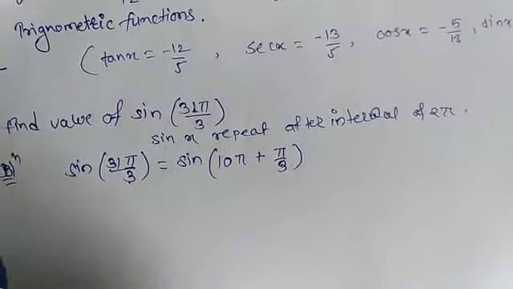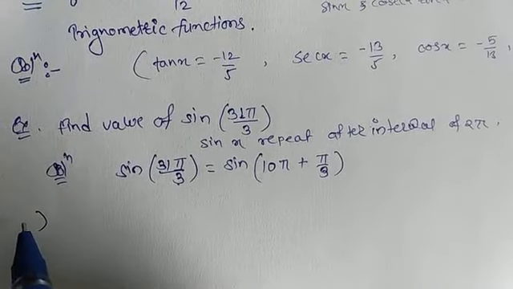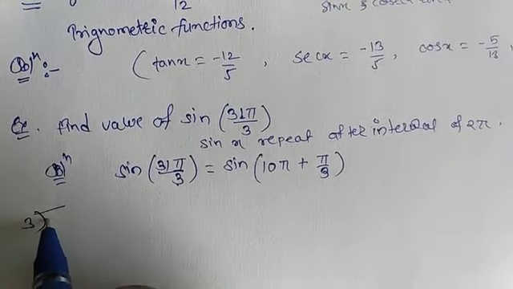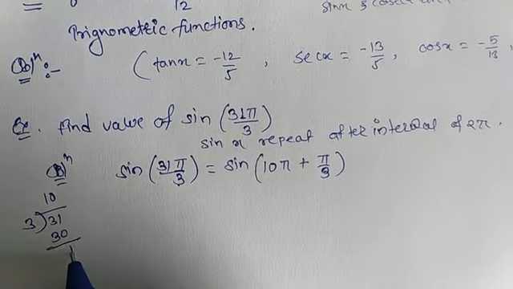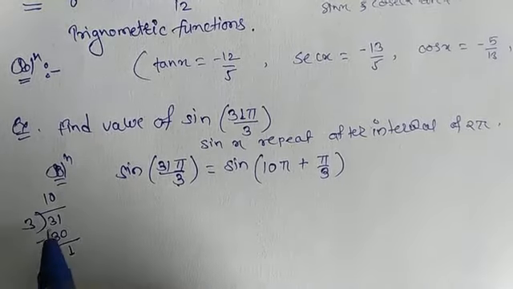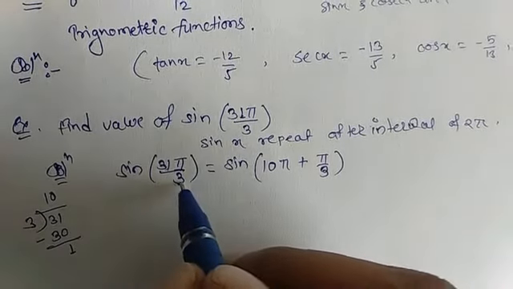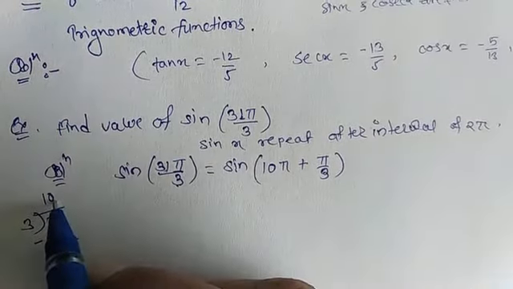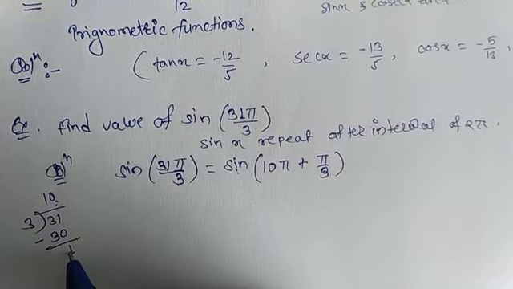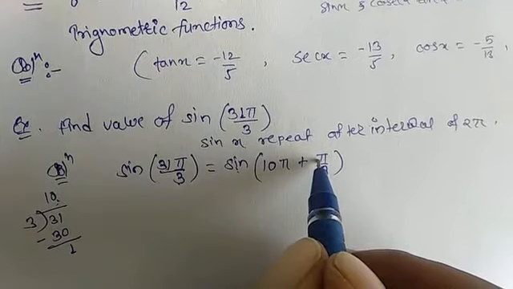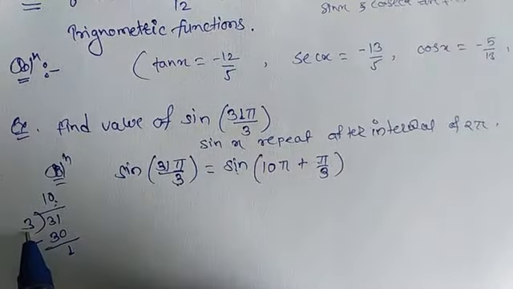Here I will show you how to write it. Here it is 3 divided into 31, so its remainder is 1. So we write sine of 31 pi upon 3 as sine of 10 pi plus pi by 3, where the remainder 1 gives pi divided by 3.